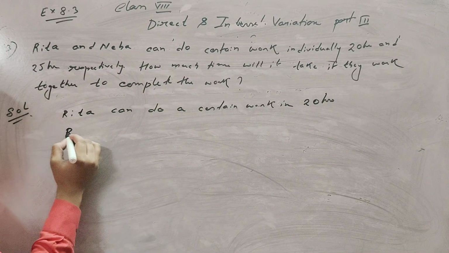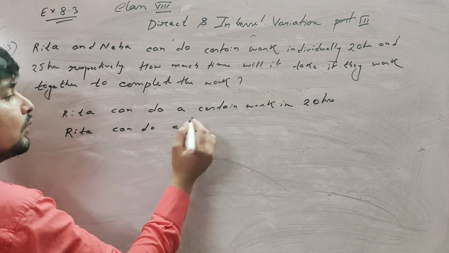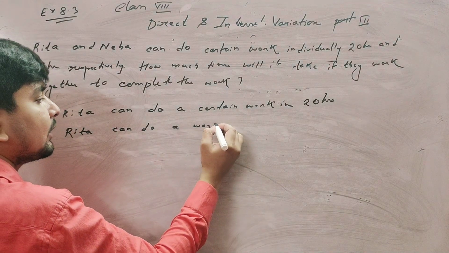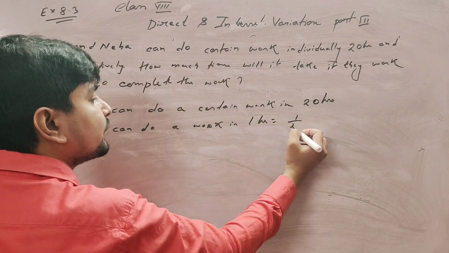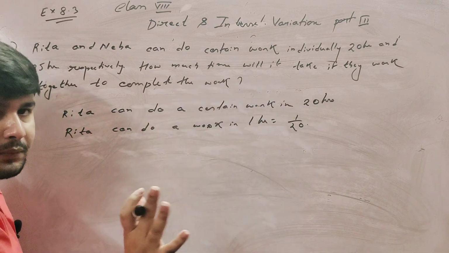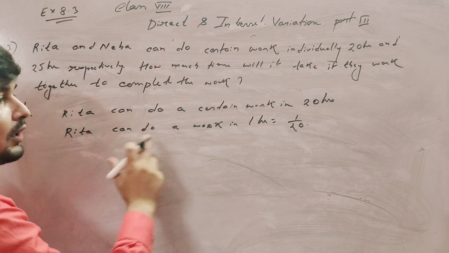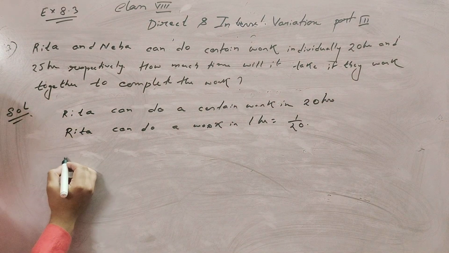So Rita can do the work in 1 hour equals 1 by 20. Rita can do a certain work in 20 hours, but in 1 hour how much does she work? 1 upon 20. Okay.